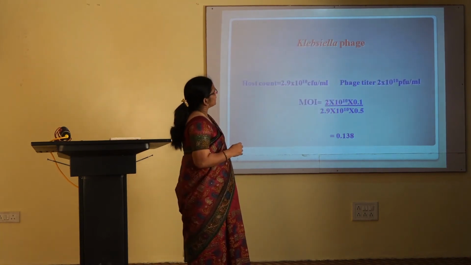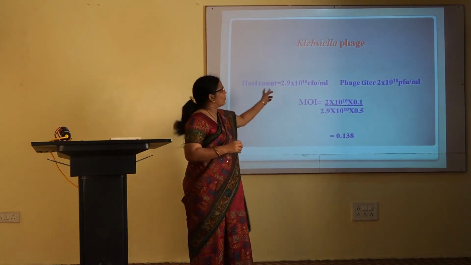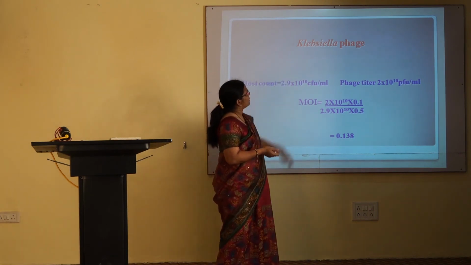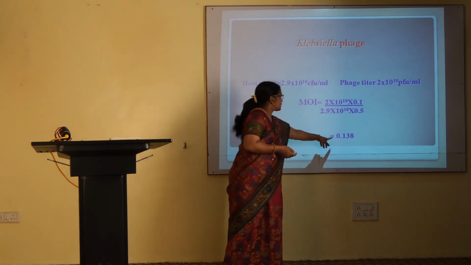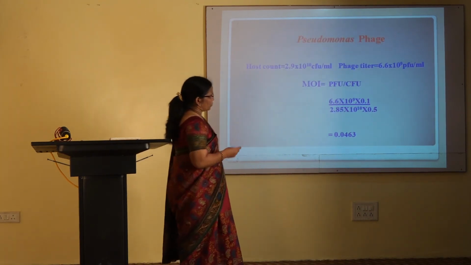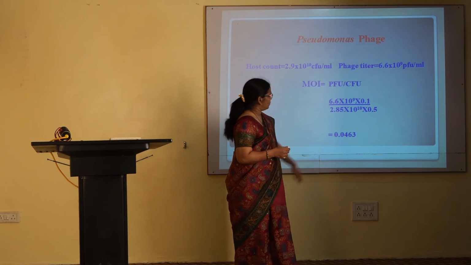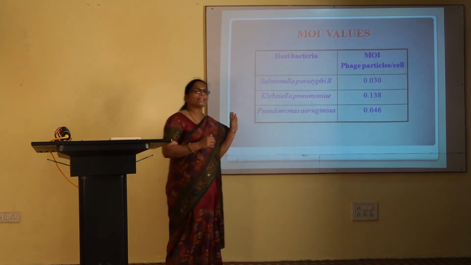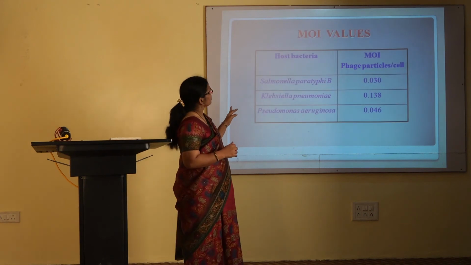Next. Same thing, the same way you have to calculate MOI for the other phages as we have calculated it for Klebsiella phages. It comes around 0.138. Next. For Pseudomonas phage, it is almost 0.0463. So in this way MOI is calculated.